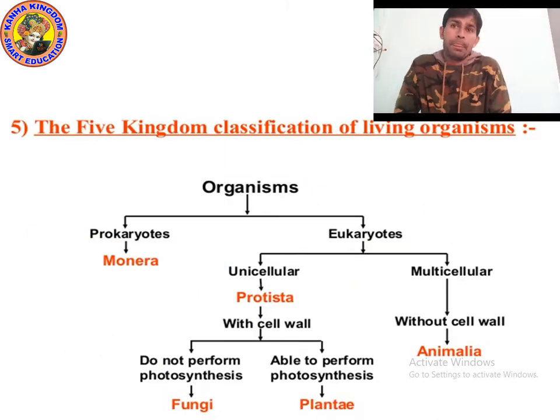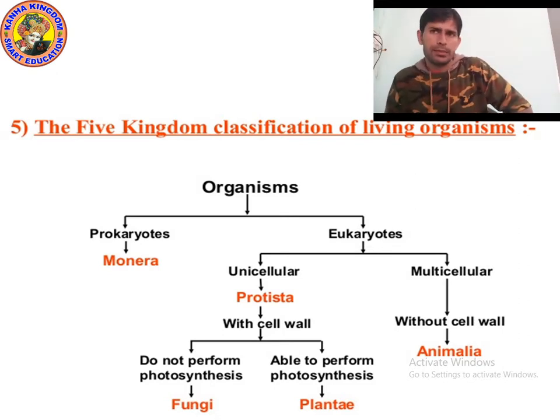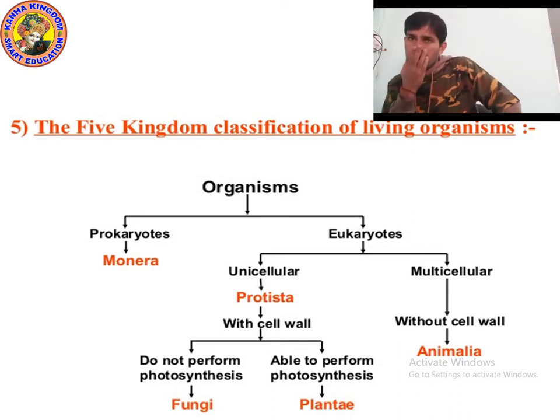So kids, as I told you, there are 5 kingdoms of all living organisms. First of all, we can divide the organisms into 2 parts: prokaryotes and eukaryotes.